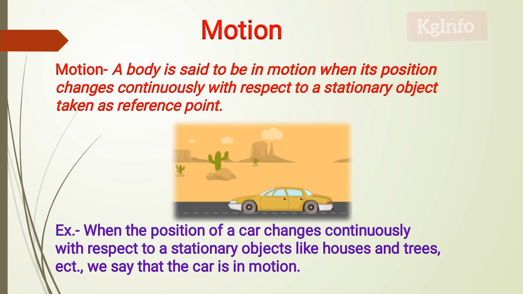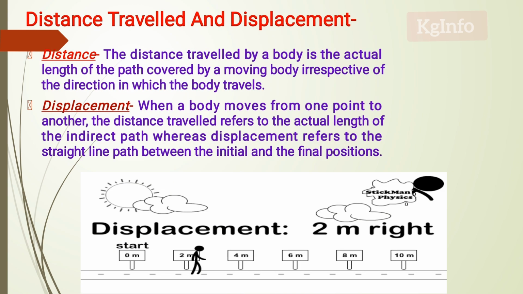Next in our class, the concept is distance traveled. Distance and displacement. What is the difference between distance and displacement? What is the distance traveled by an object or body, and what is displacement? Let me explain. This is a very interesting concept.